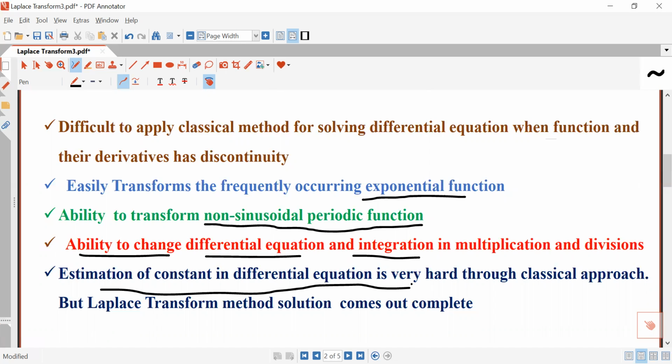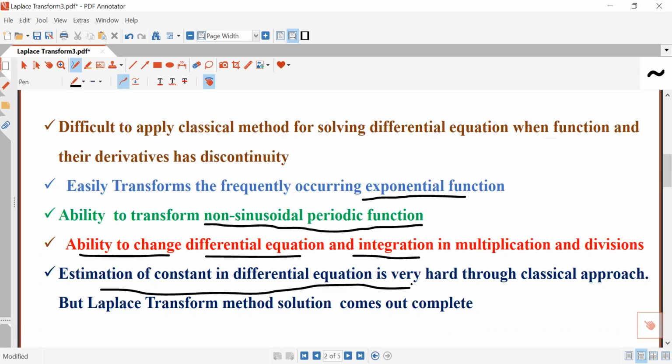So the estimation of the constant through the classical approach is very hard. You will have to apply initial conditions. But when you solve the differential equation through the Laplace transform method, the solution which you obtain will be complete, and there will be no need to estimate any constant if you solve the differential equation through the Laplace transform.